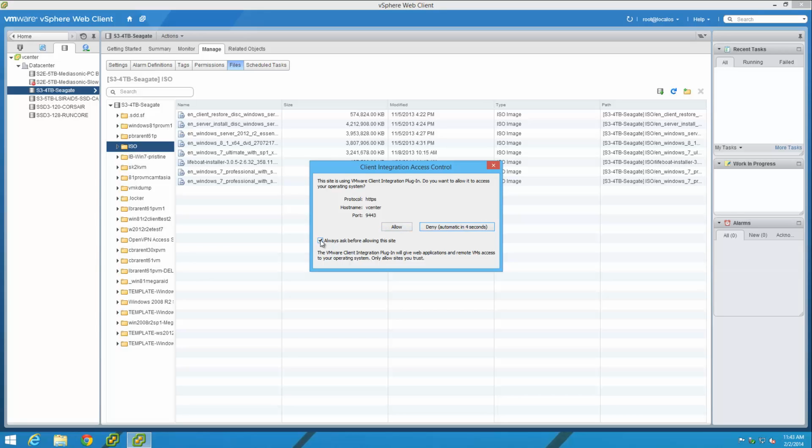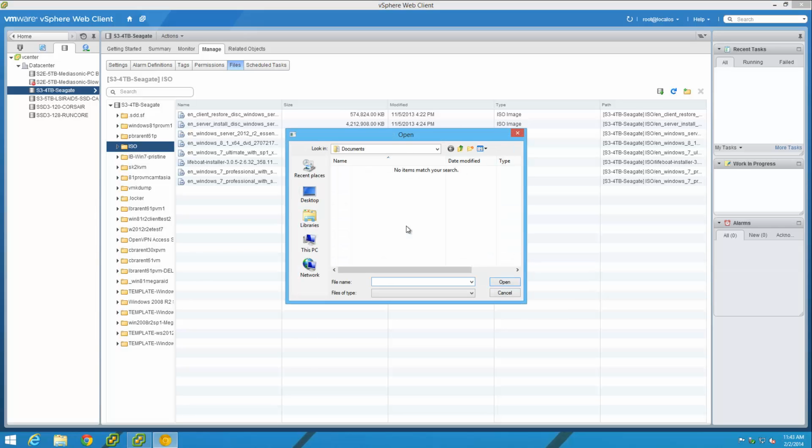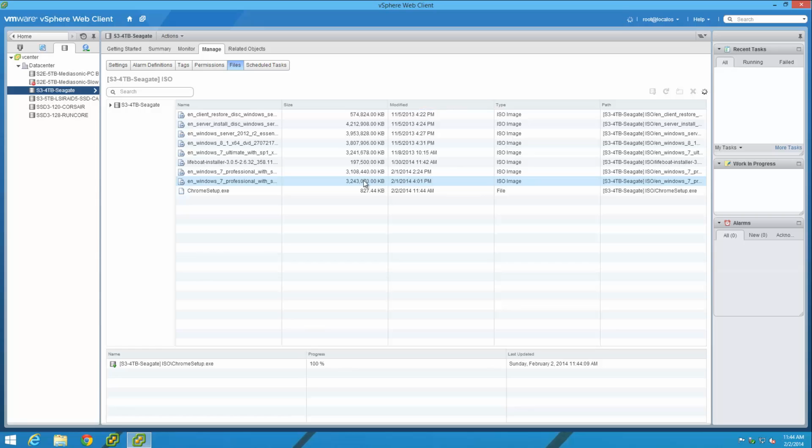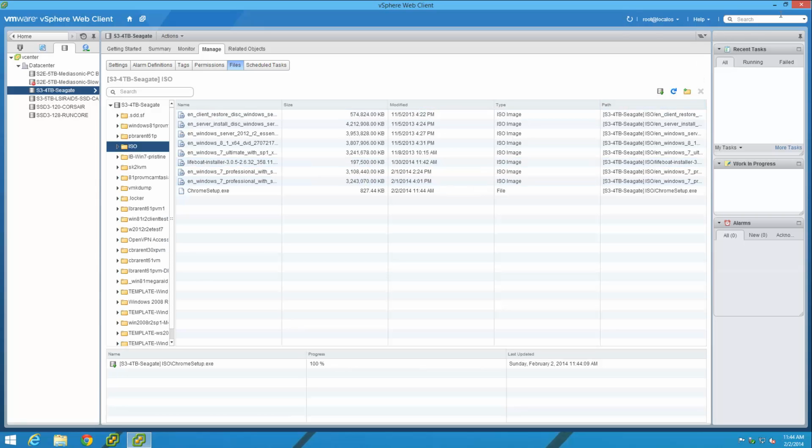Okay, we don't want it to ask us anymore. We want it to just allow. And now we are able to get to files on this local machine. A little bit of a strange thing to upload to the data store, but I want to make sure a file can actually move. Okay, Chrome set up and made the trip.